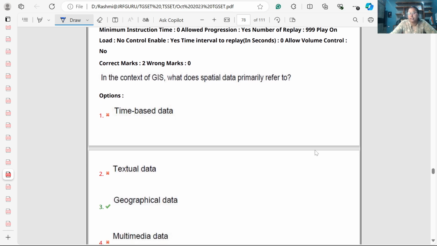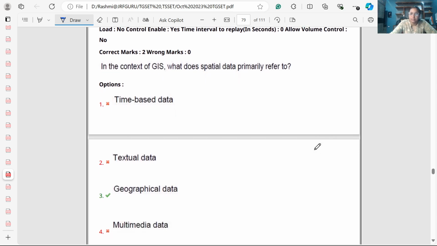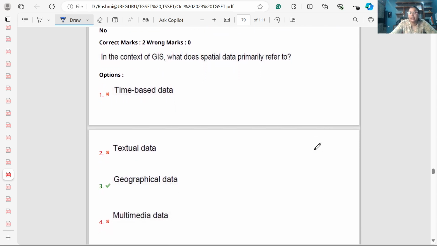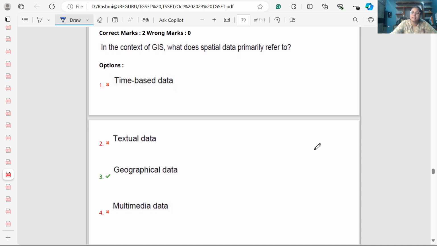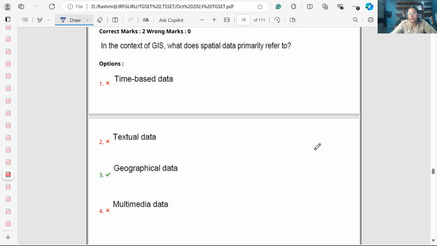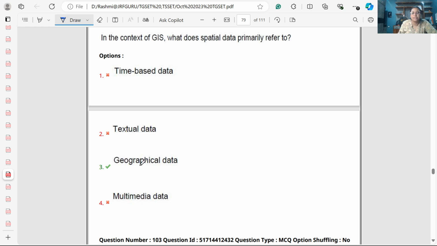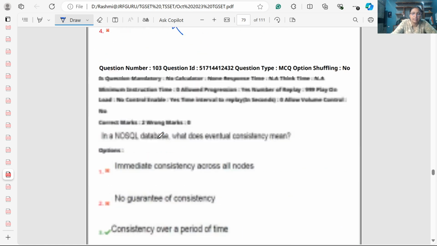Now in the context of GIS, geographical information system, that contains the data related to geographical components, like earth, like we have roads and all this. So in the context of GIS, what does spatial data primarily refer to? It refers to geographical data, not time based data, not textual data. It is geography related data.